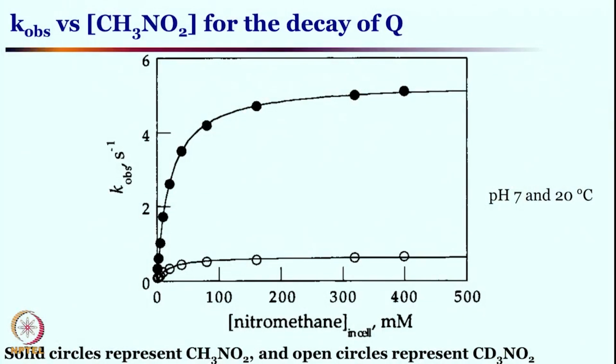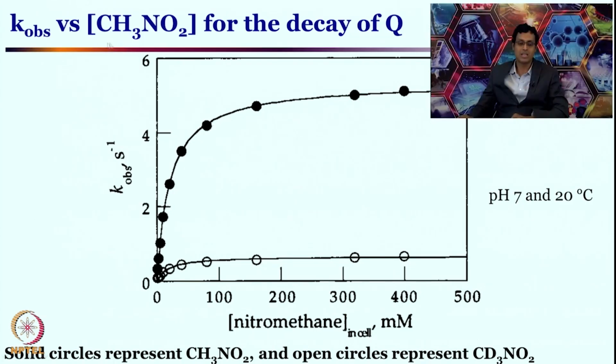One such substrate that has been studied, again in a different paper, is nitromethane. In this case, ReactIR can be used to monitor this by IR spectroscopy, where the C-H bond breaking or the new product formation can be followed by ReactIR. So CH3NO2 versus CD3NO2 can be studied by ReactIR.